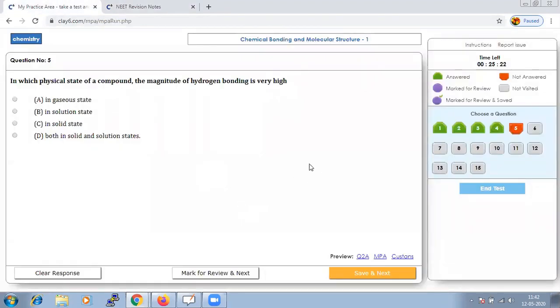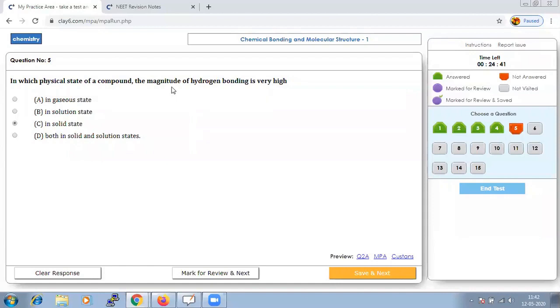So we have saved. And the next question is, in which physical state of a compound is the magnitude of hydrogen bonding very high? It is a known fact that hydrogen bonding totally depends upon the state of the compound, and it will be maximum in the solid state compared to other states.